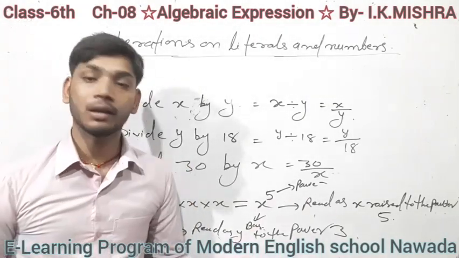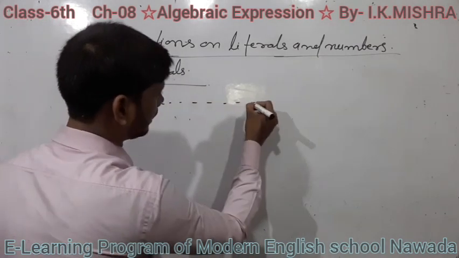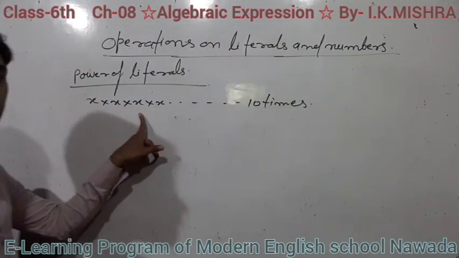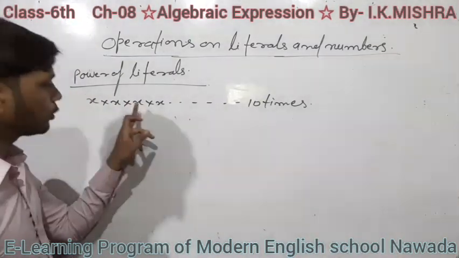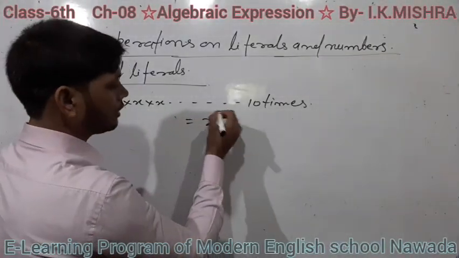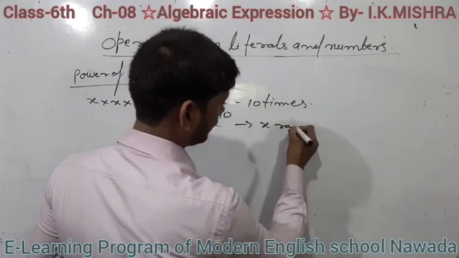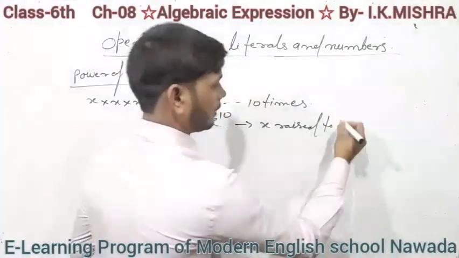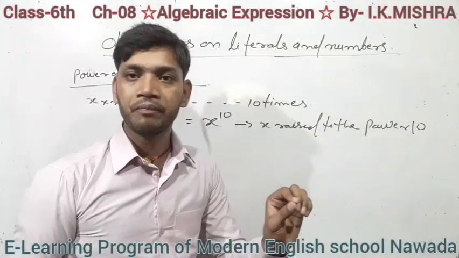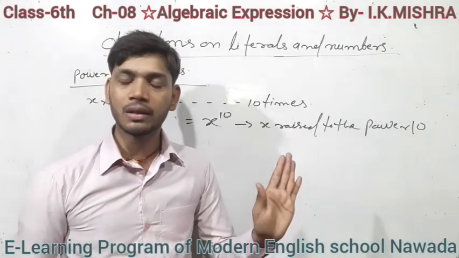I proceed. I write here next x into x into x into x, and similarly 10 times. That means x into x into x up to 10 times. It will be written x to the power 10, and it is read as x raised to the power 10, or simply x to the power 10. Clear, students?